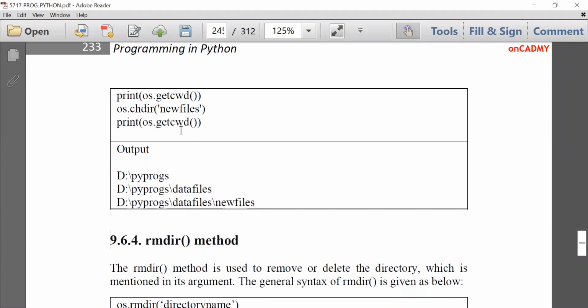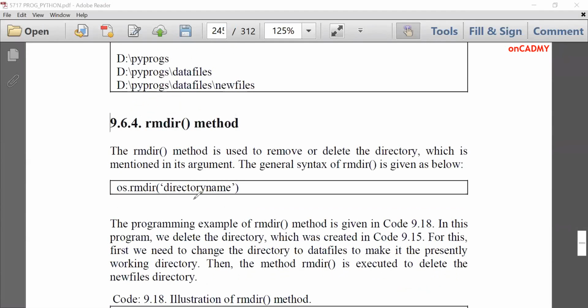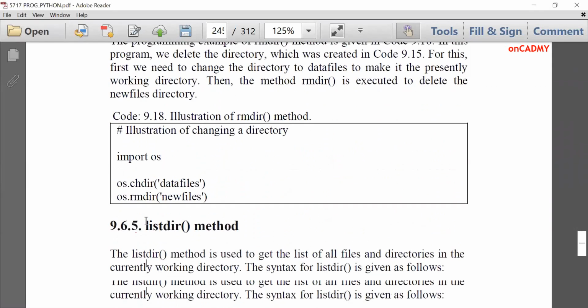And if you want to remove some directory, you can use a very simple command known as rmdir: os.rmdir and then the directory name. You just need to give the directory name with the full path, or if you are already in that particular directory. This is how you can remove a particular directory. You will write os.rmdir and then give the directory name, then that directory will be removed from the system.